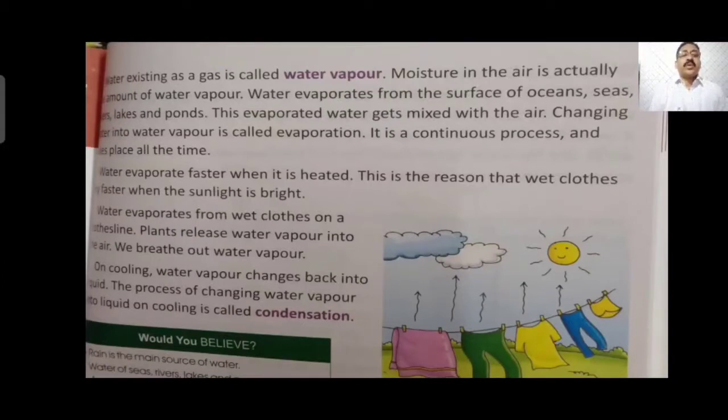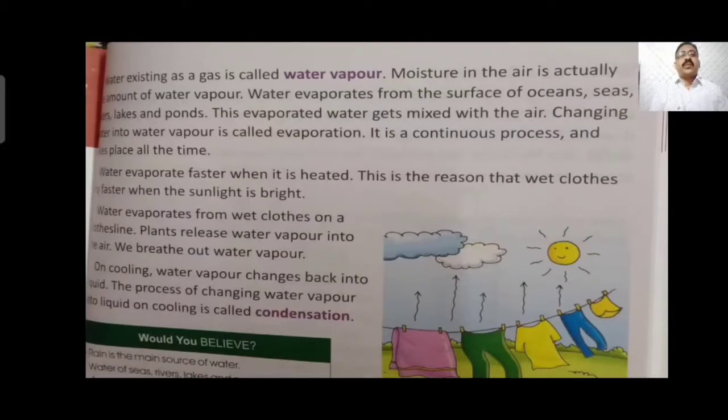The evaporation process is going on every time throughout the day and night, especially in the daytime when there is sun. Due to heat of the sun, the water in the lake, river, pond, sea, wherever you find water, gets evaporated and rises up in the form of water vapor. This process goes on continuously, day after day, hour after hour. Water evaporates faster when it is heated. This is the reason wet things dry faster in bright sunlight.